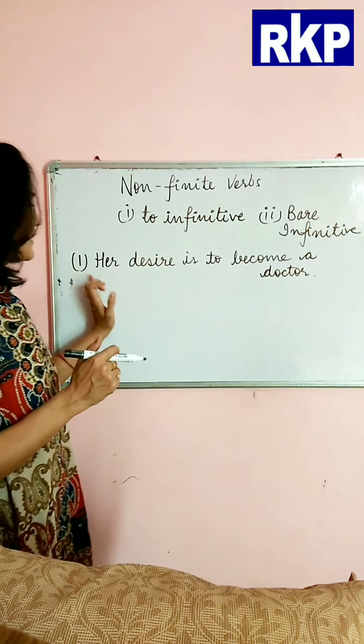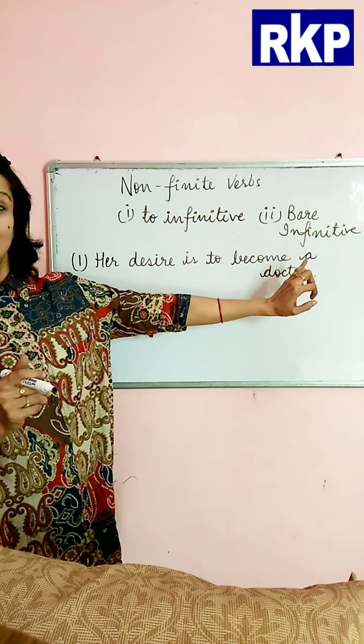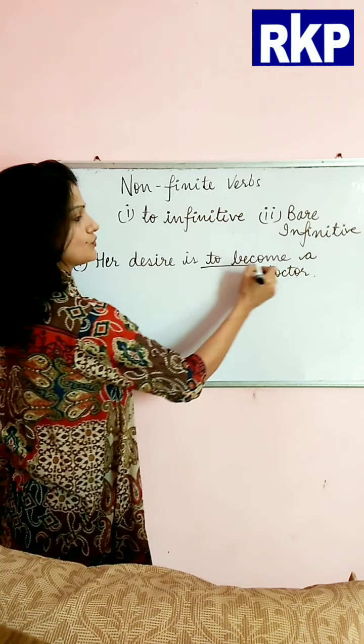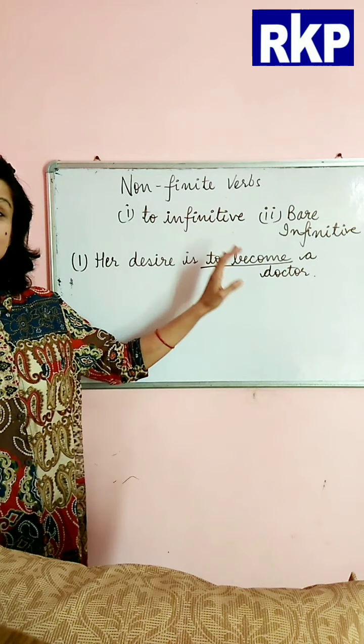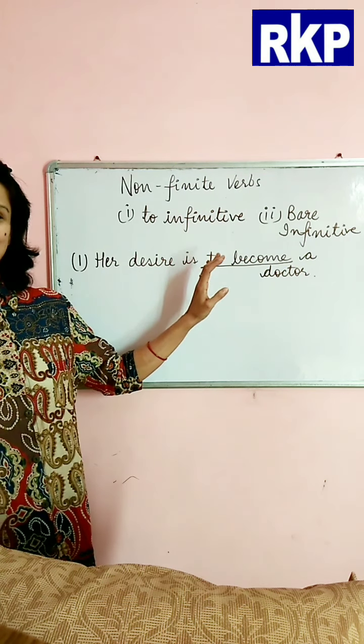Okay, so her desire is to become a doctor. Now to become, that is the to infinitive, which is acting as the verb complement.